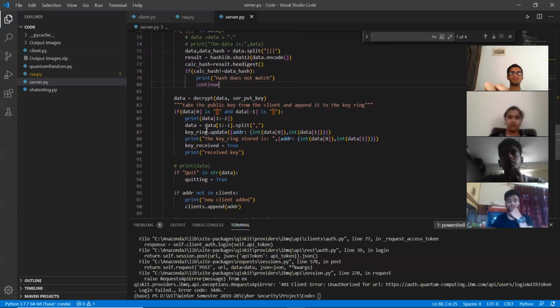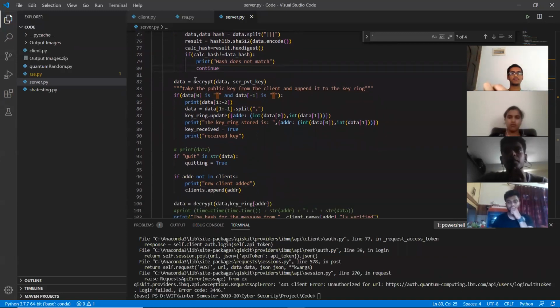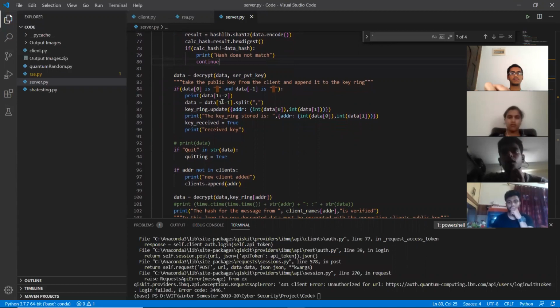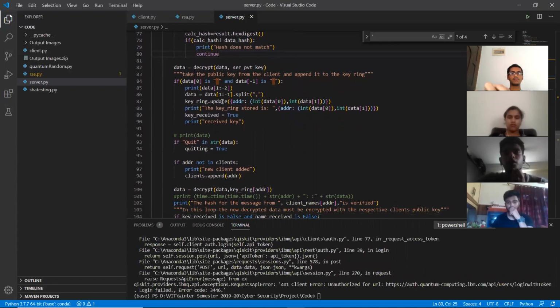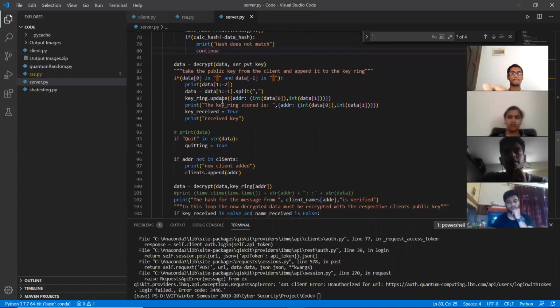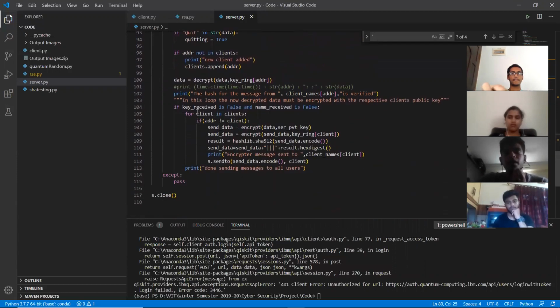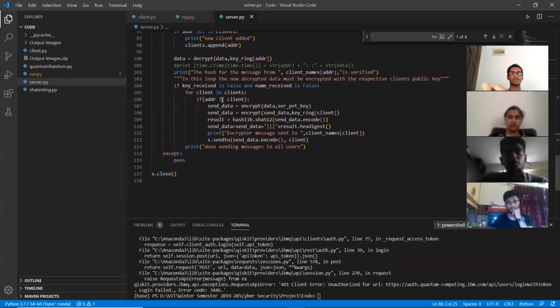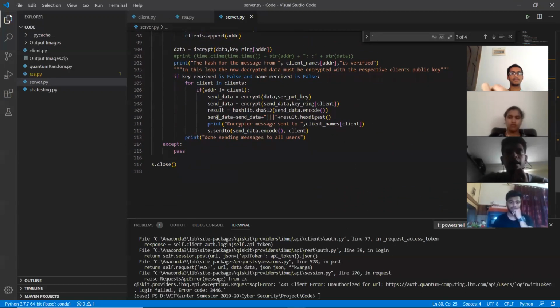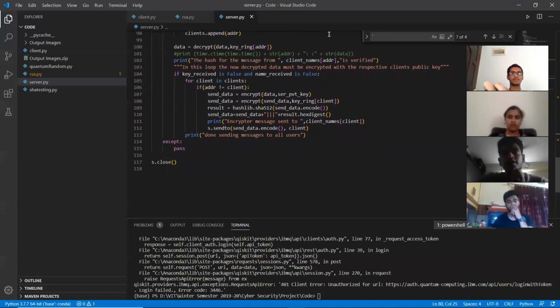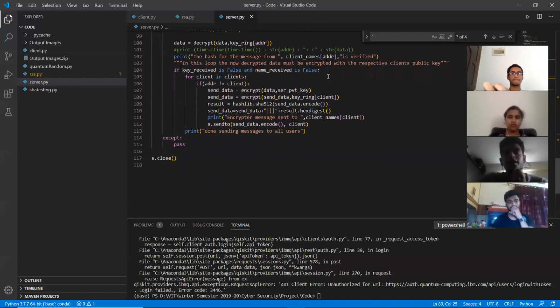Coming to the decryption part, now the server stores all the public keys of the remaining clients. If we talk about a one-to-one connection, the server should have the public key of client B, in order to encrypt the message. The same process follows as client A to server, that is the server encrypts the message again and computes a hash value using client B's public key, and then it sends the message to client B.